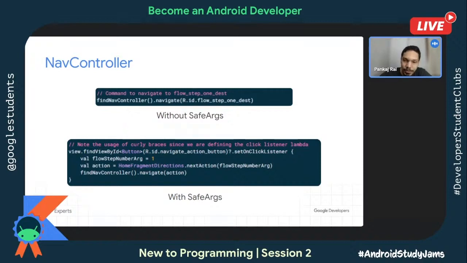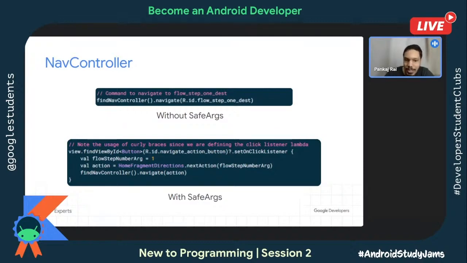This is done without Safe Args, which is not a recommended approach. The recommended one is to use Safe Args, because this drastically reduces the margin of error. Here, based on the link which you establish using those arrows, it automatically creates a class for you. And then you just need to call the next action, that's it. For example, here you could see we have HomeFragmentDirections. HomeFragmentDirections is a class which is created by default as soon as you link one fragment to another fragment. And then in the next action, whatever arguments you want to pass, you can pass there.